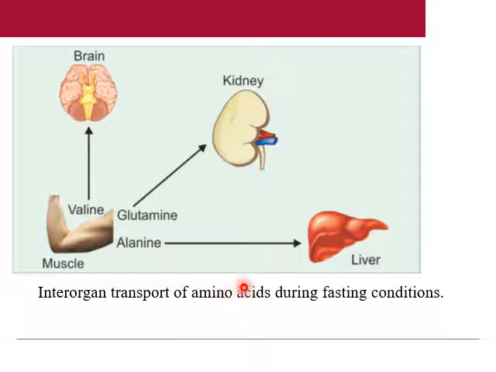So this again explains the interorgan transport of amino acids during fasting condition, the opposite of the postprandial condition. During fasting, alanine is transported to the liver and utilized for gluconeogenesis. Glutamine is transported to the kidney to be utilized for acid-base balance and also for other mechanisms. And valine will be transported to the brain for the synthesis of ketone bodies.